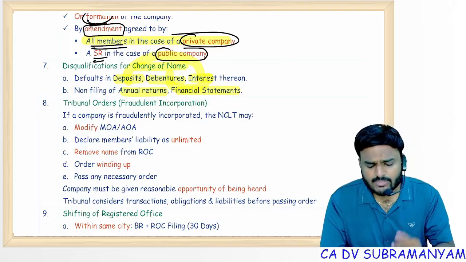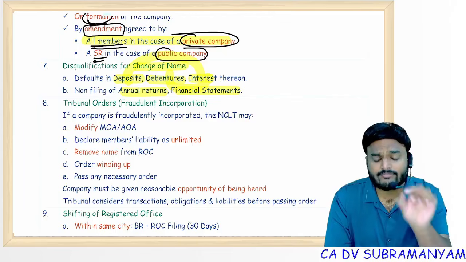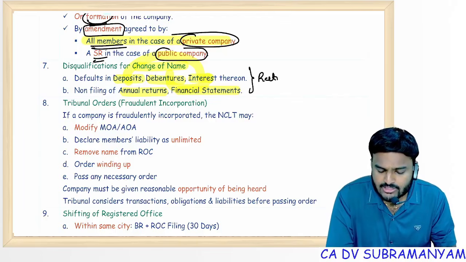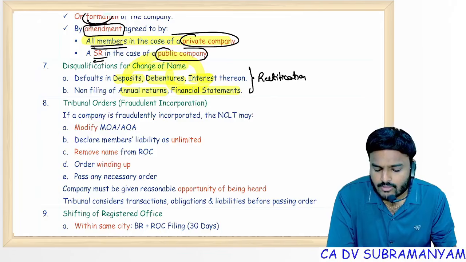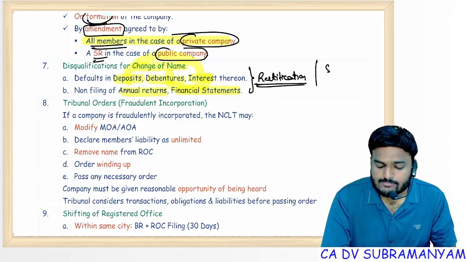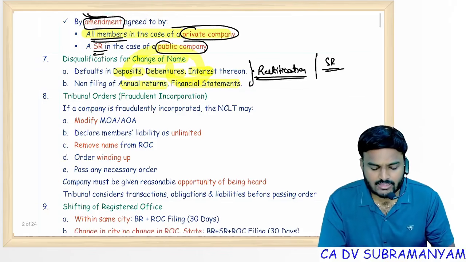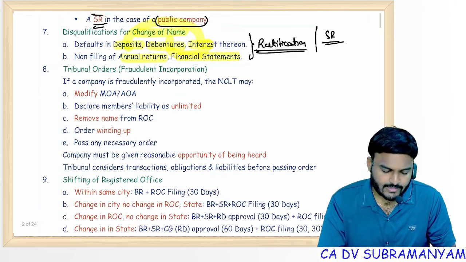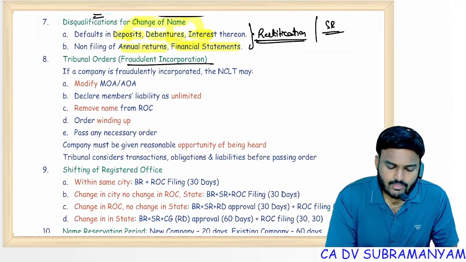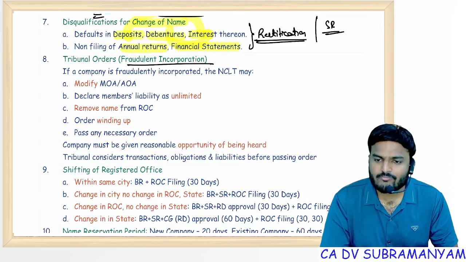Rectify the defaults first. Upon rectification, immediately you can proceed with change of name. And for change of name, special resolution is required. What type of resolution? Special resolution is required. Clear? Everyone.